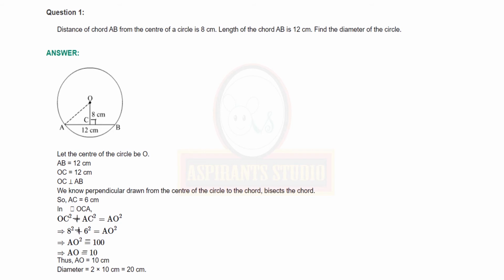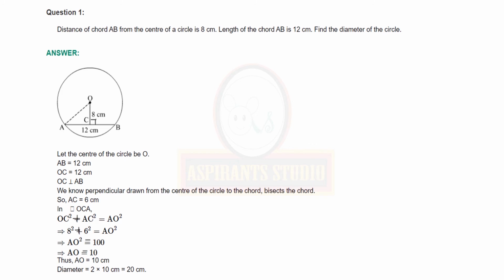Similarly, in the next line, you have to write in right angle triangle OCA. The symbol is wrong. Put the symbol of triangle there. In right angle triangle OCA by Pythagoras theorem, AO square is equal to OC square plus AC square. So that is the symbol of plus. Don't confuse, don't think it is a not equal to sign. It is plus. AO square is the hypotenuse. So hypotenuse square is equal to one side square plus other side square. So AO square is equal to OC square plus AC square.